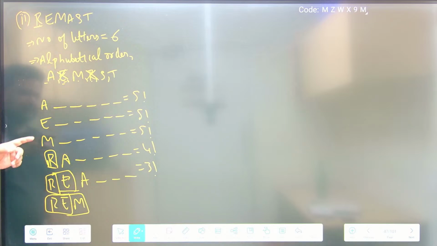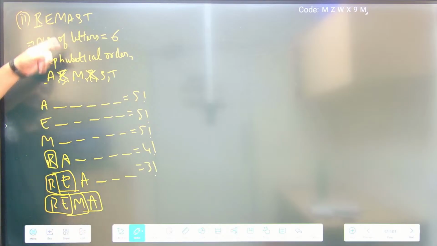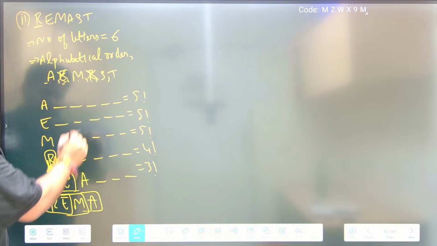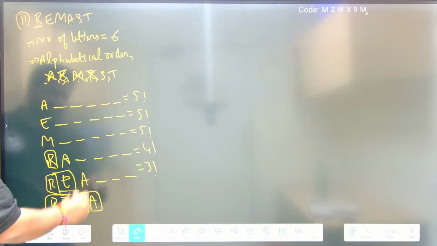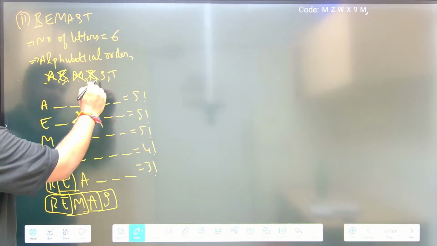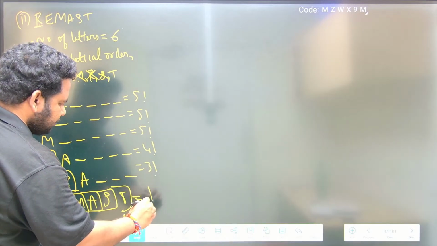If I start from the beginning, I have A. So I can fix this, because in remasked A will come after M. This is also fixed. Now M is removed and A is removed. Starting from the beginning, I have S, so this is also fixed. Then the remaining is T, also fixed. So this is 1 factorial, that is one way.